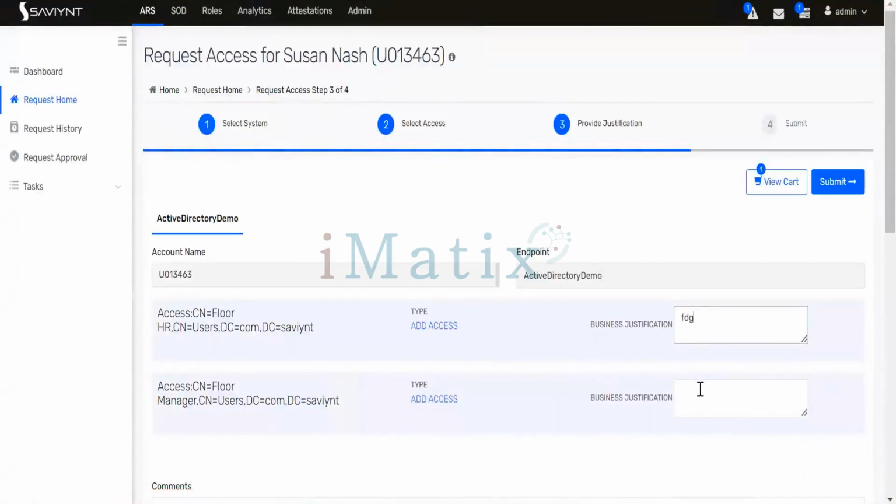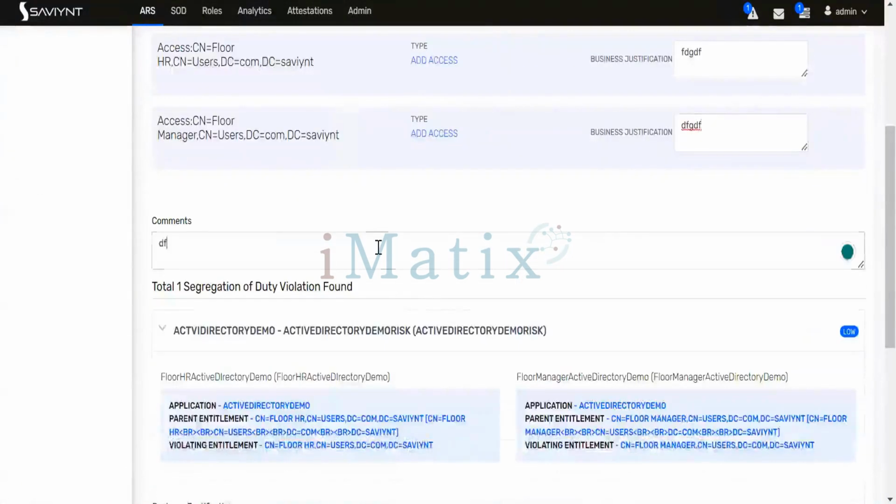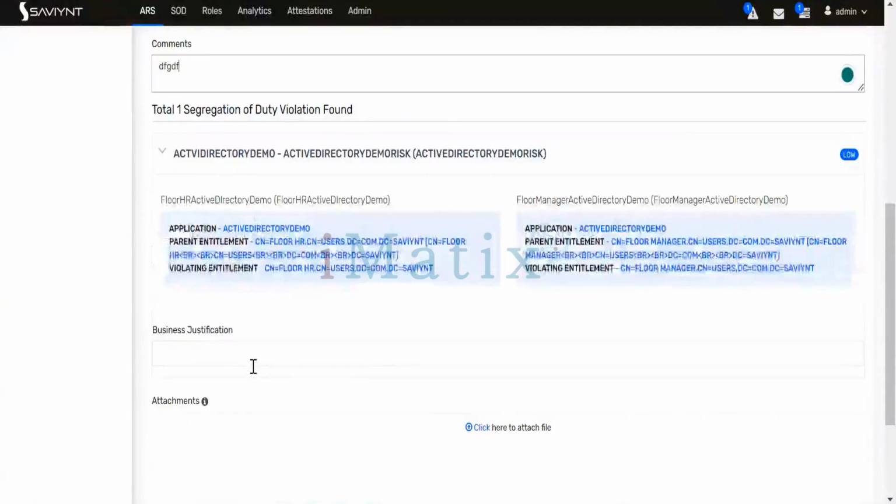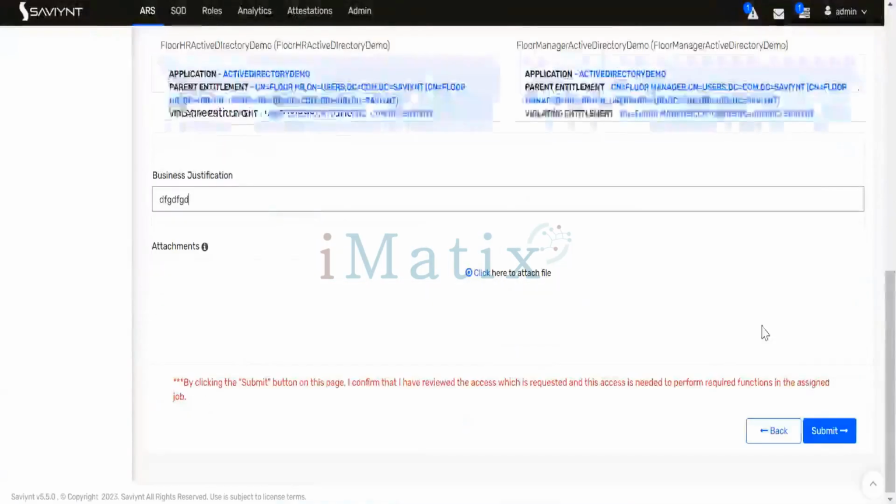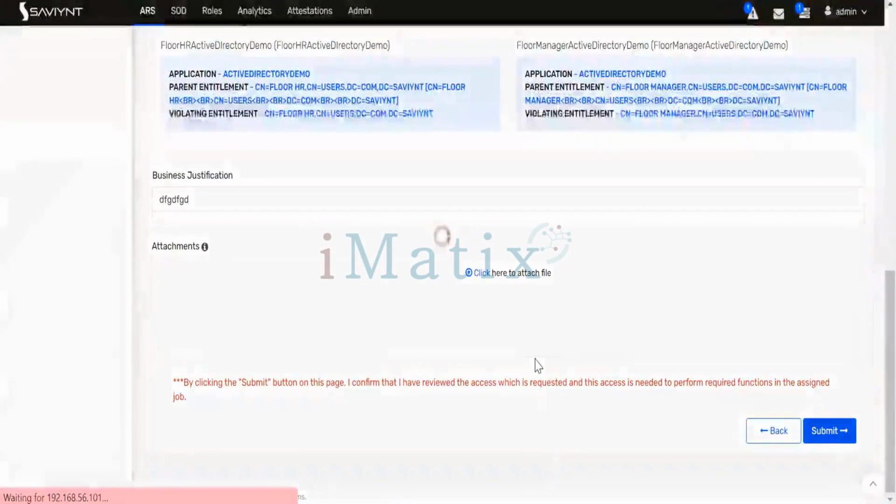Next, just write some comment here. That should be business justification, right? There is a violation. It is asking for that, that's why business justification, and you submit the request.